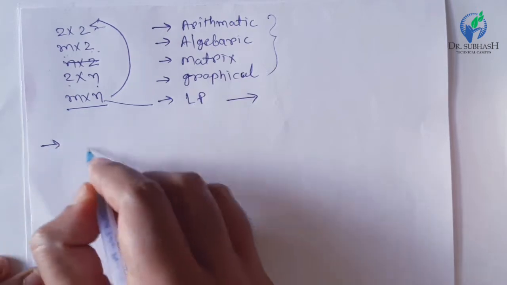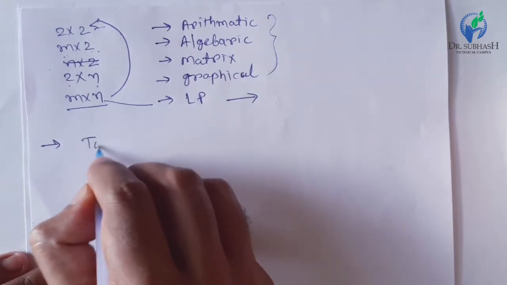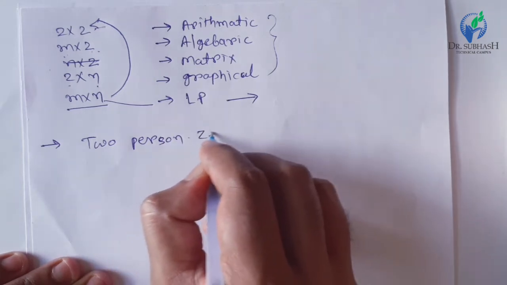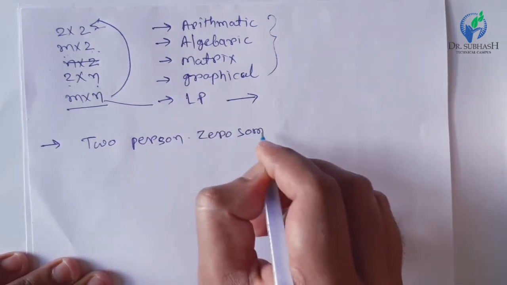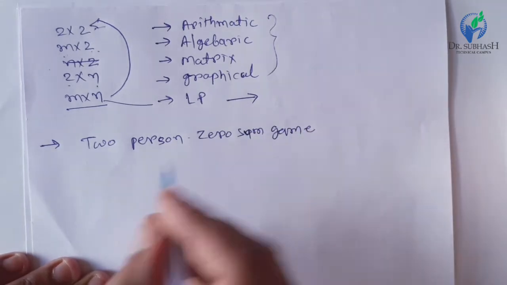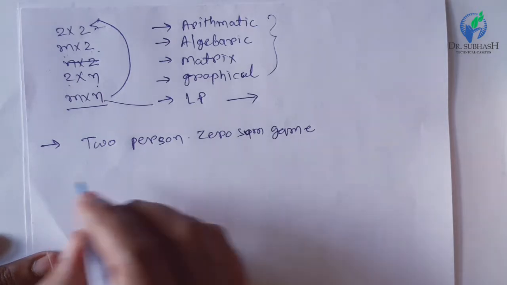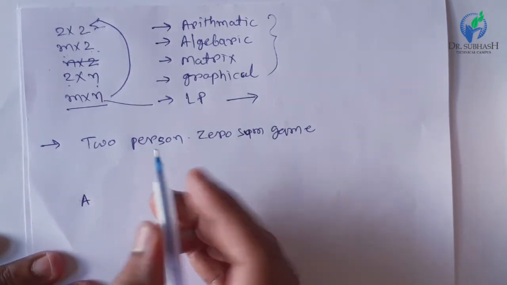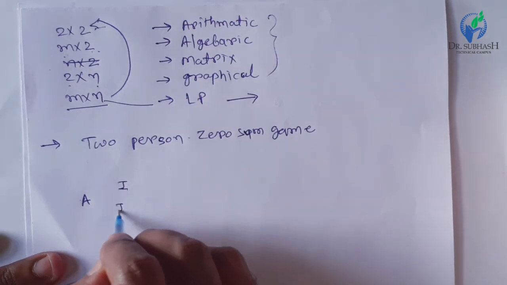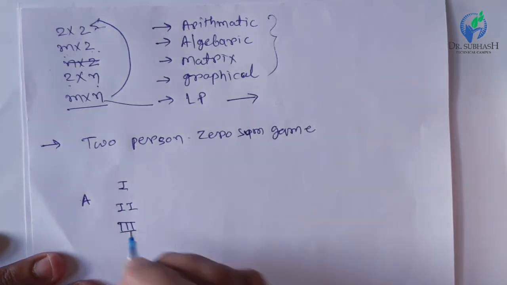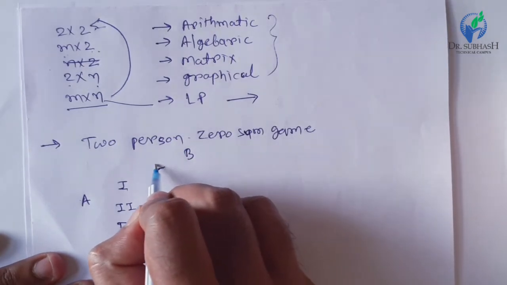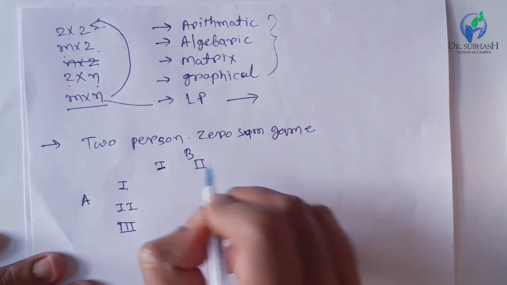Okay, now let's start with the first type of game, which is a 2-person zero sum game. In this type of game, let's understand with an example. Say player A is a gainer. Player A has 3 strategies: strategy number 1, strategy number 2, and strategy number 3. And here is player B. Player B has 2 strategies: strategy 1 and strategy 2.